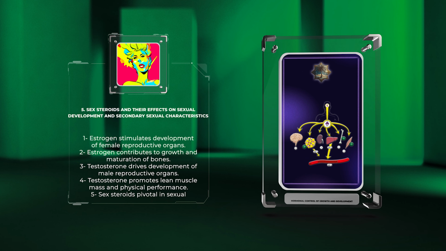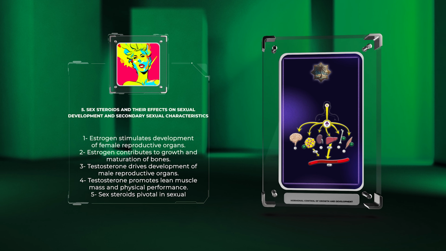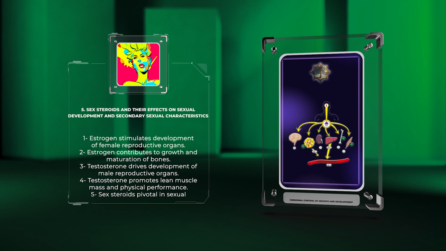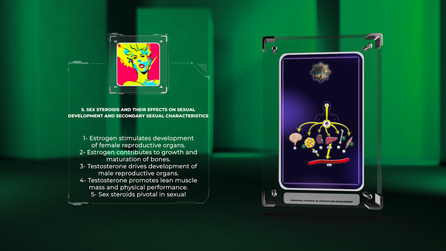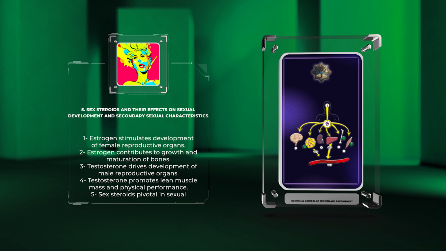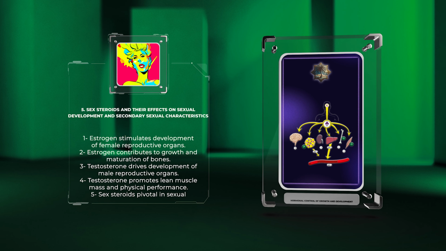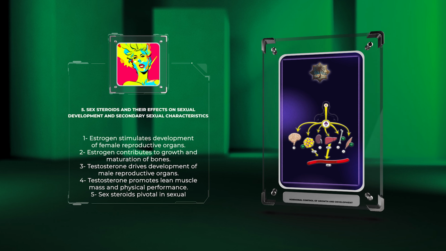In males, testosterone, predominantly synthesized by the testes, drives the development of male reproductive organs and secondary sexual characteristics like facial and body hair growth. Moreover, testosterone plays a role in promoting lean muscle mass and enhancing physical performance. Understanding the intricate effects of sex steroids is pivotal in comprehending the complexities of sexual development and maturation.